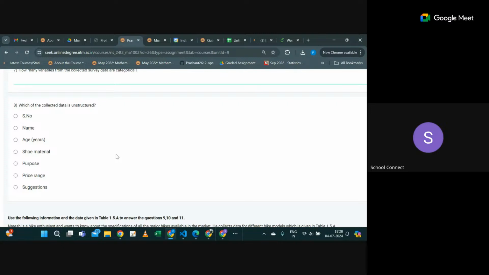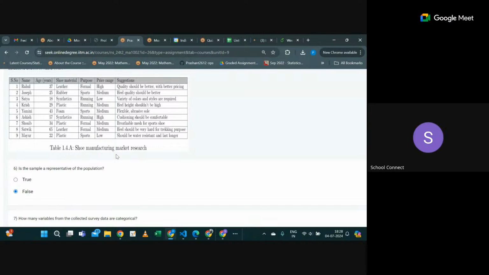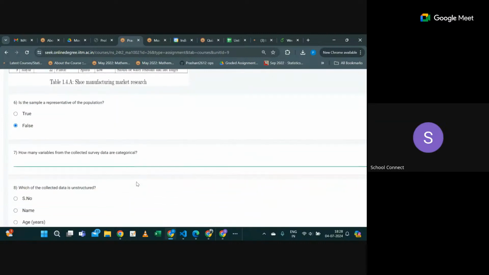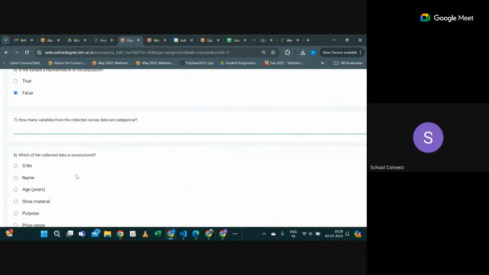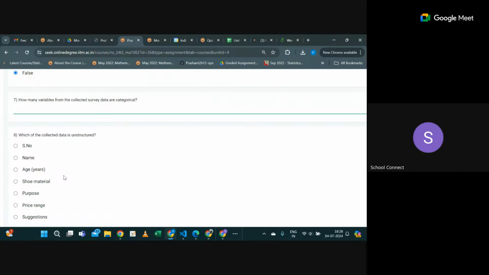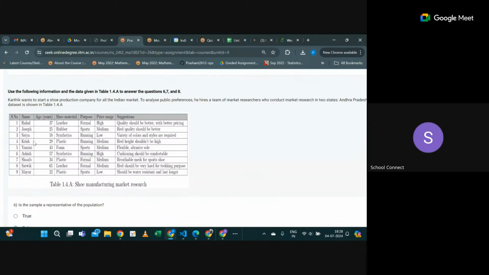Have you seen the structured data and the unstructured data? Yes, no? Yes, sir. Okay. So tell me what will be the answer for this? Which of the collected data is unstructured from this? Whether name, age, shoe material, purpose, price range, or suggestions. Which will be the unstructured? Sir, the age, shoe material, purpose, and price range, sir. It's about unstructured, not structured.